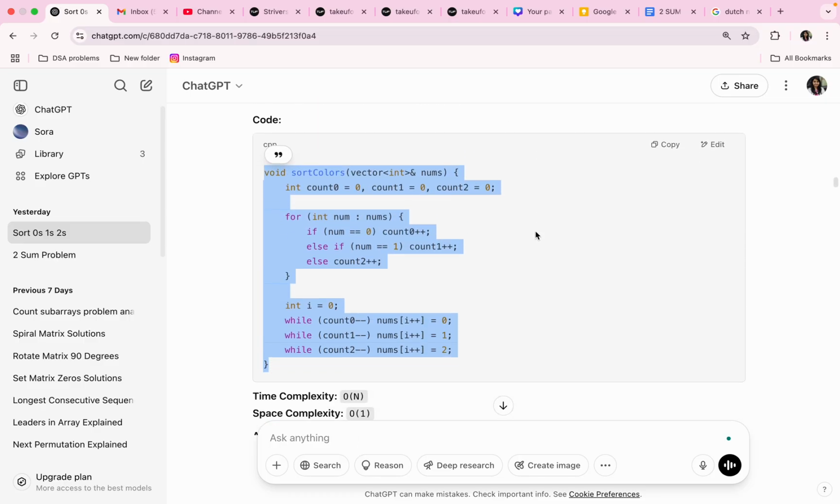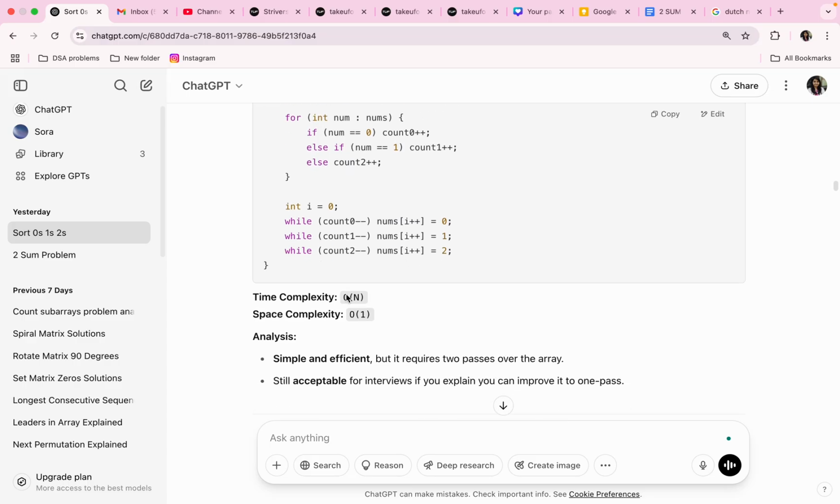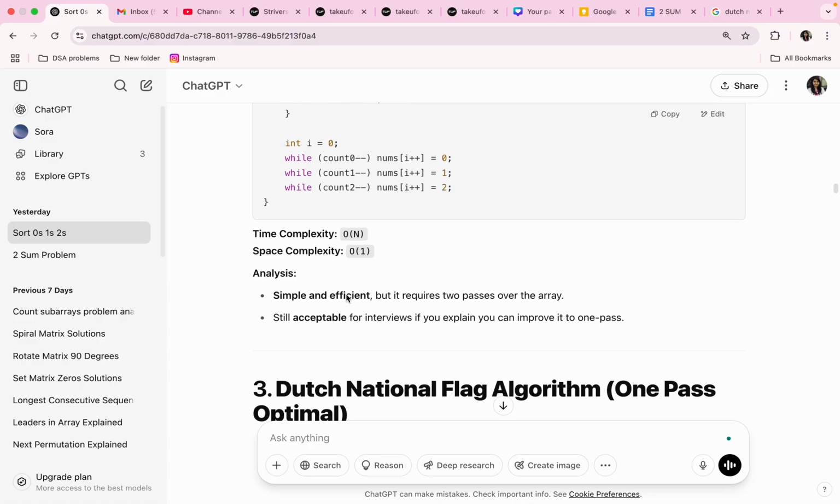This counting approach is very important. There we also have three variables, count functions, and in a for loop we are counting every element. Then we take just one pointer equal to 0. Using a while loop, for every count variable we add that many numbers into the array.